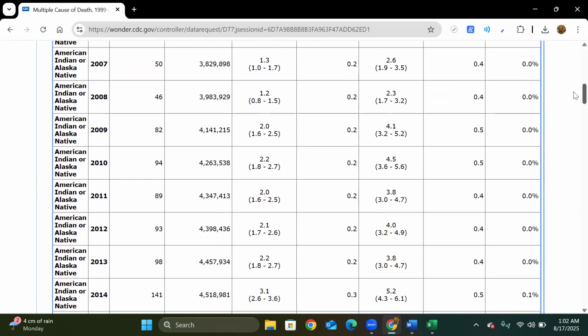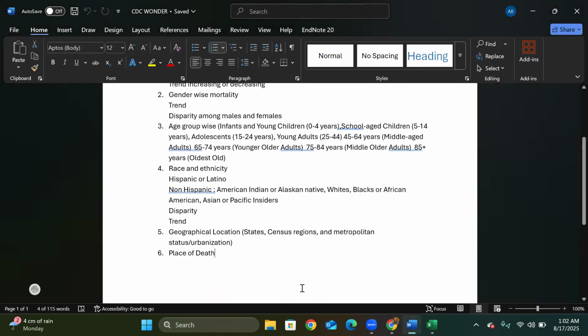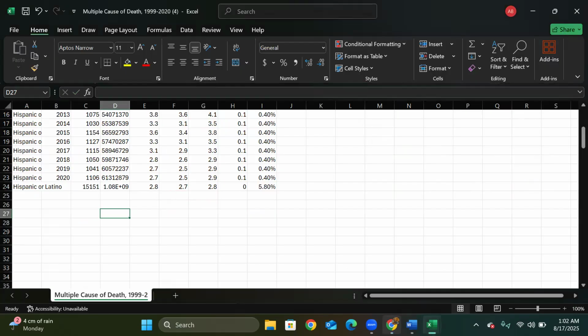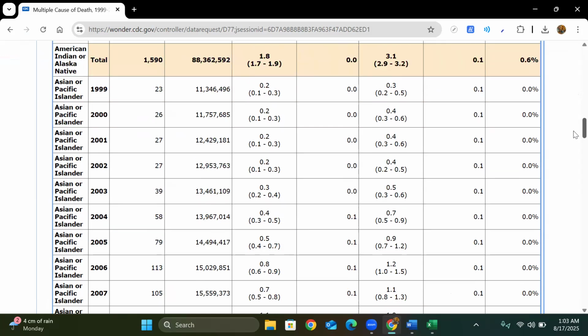I will report this in my methodology section. All the limitations you have to keep in a Word document with yourself. Like I can write here the data of the age groups was not limited, the data of those who had not stated their races was not stated, and for the American Indian, the data was not available from before 2002. You have to write all these limitations, and then we will write them in our methodology part.